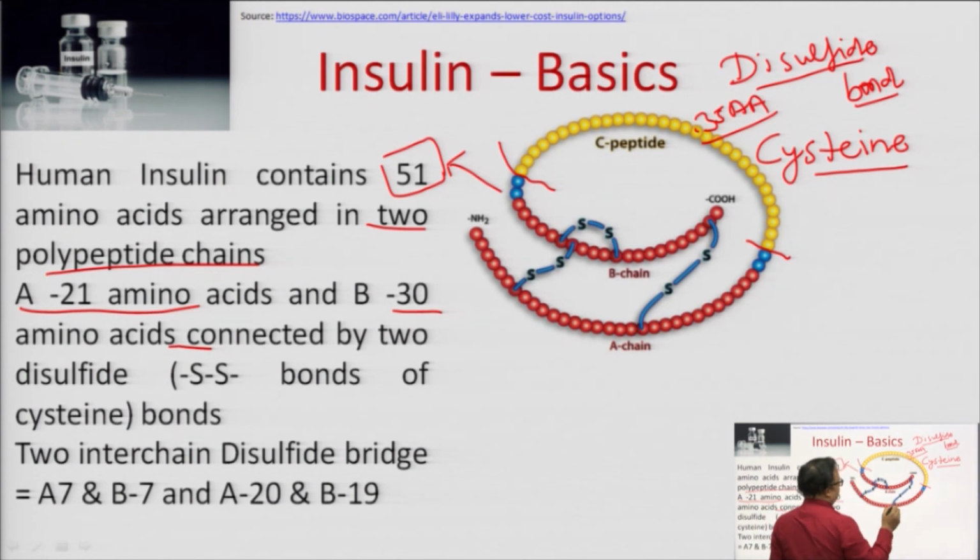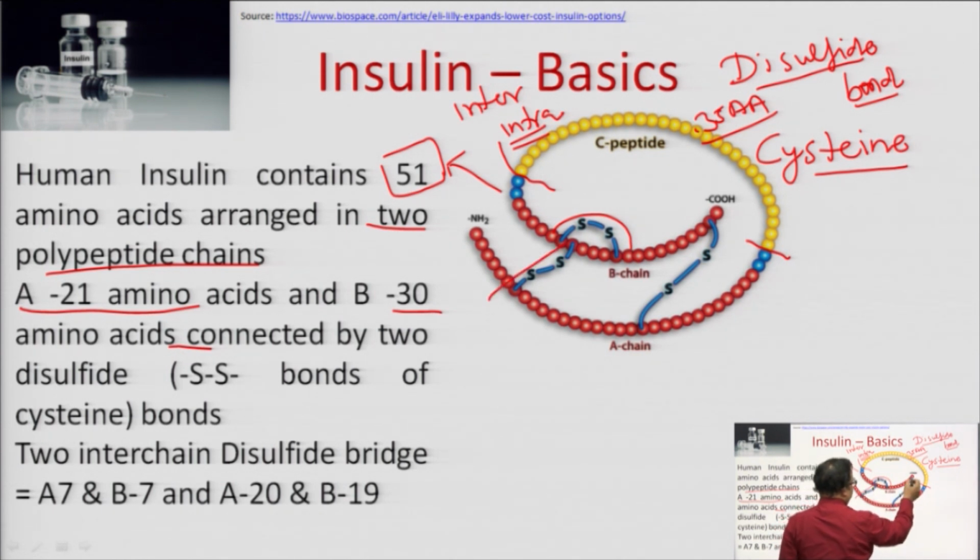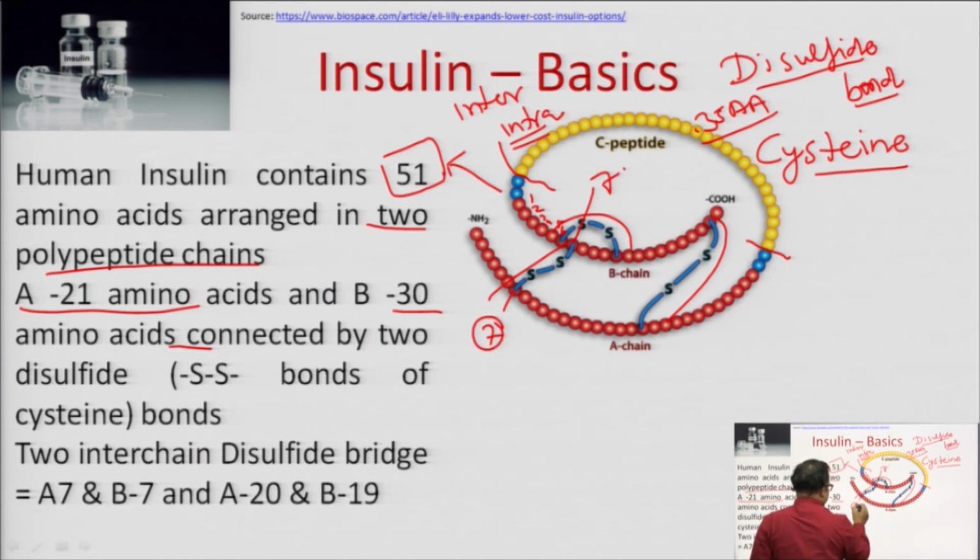There are 2 types of bonding between these chains: one is interchain and another is intrachain. You can see here this is intra and this is interconnecting and this is again interconnecting. So, this is the 7th: 1, 2, 3, 4, 5, 6 and the 7th. This 7th amino acid of one chain is getting connected with the 7th amino acid of the other chain.